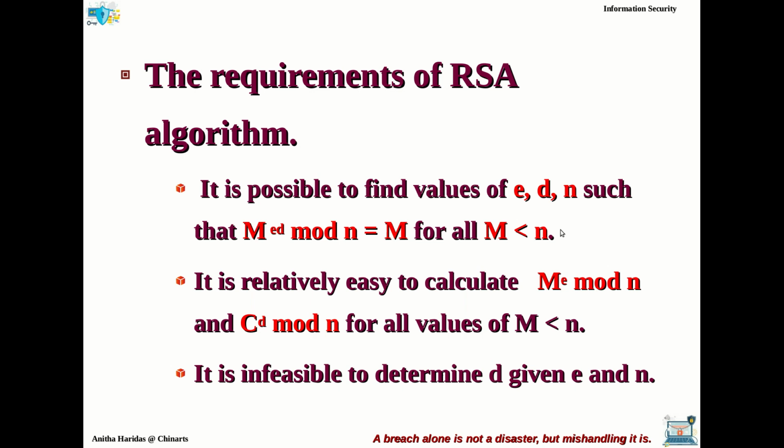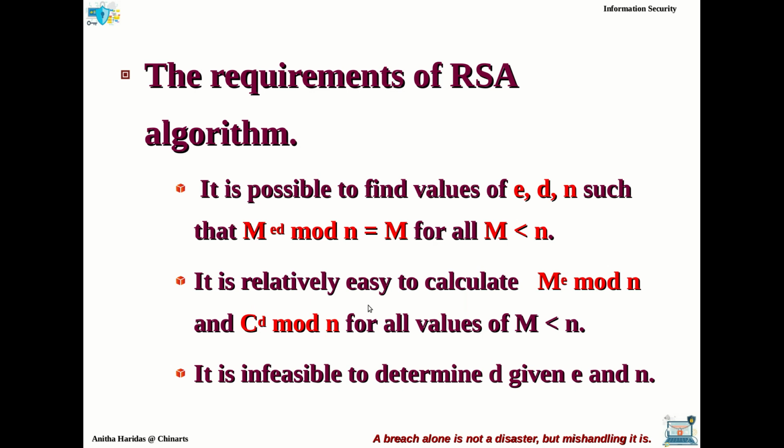So whatever the maximum value you are going to represent as N, accordingly you have to choose the E and D values such that the condition is satisfied. What is the condition? M power ED mod N must be equal to the plain text block M. So this is condition 1.